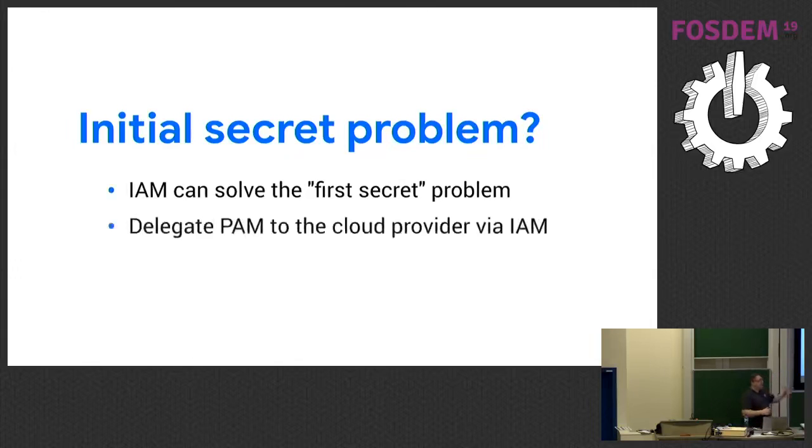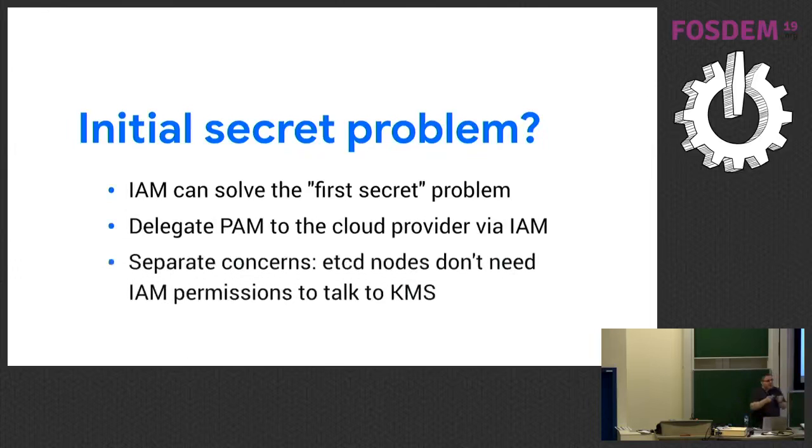So you delegate PAM to the cloud provider through IAM, and then you separate concerns. So the etcd nodes, the physical VMs that etcd is running on, do not get permission to talk to the KMS provider. You only give that to the API server nodes. And this separates concerns so that an attacker has to compromise multiple systems in order to decrypt these values, and you can revoke access to the KMS keys at any time.